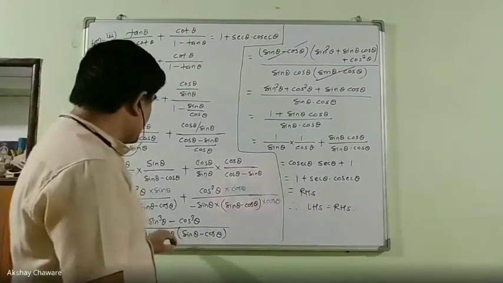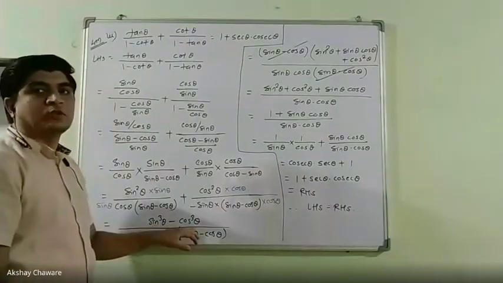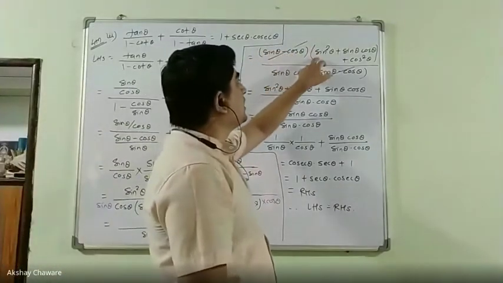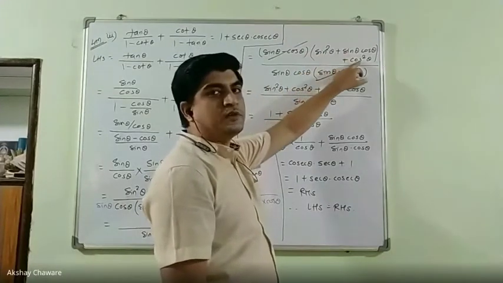Then again the identity a cube minus b cube: a cube minus b cube is a minus b in the first bracket, and in the second a square plus ab plus b square.